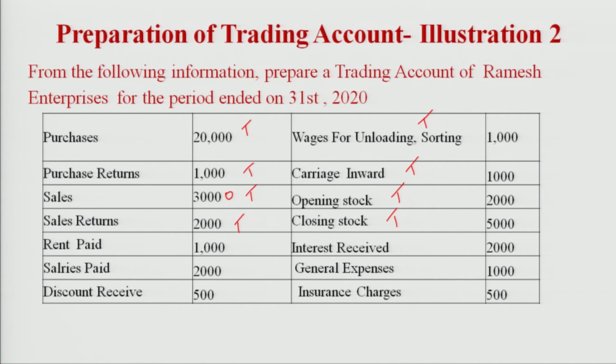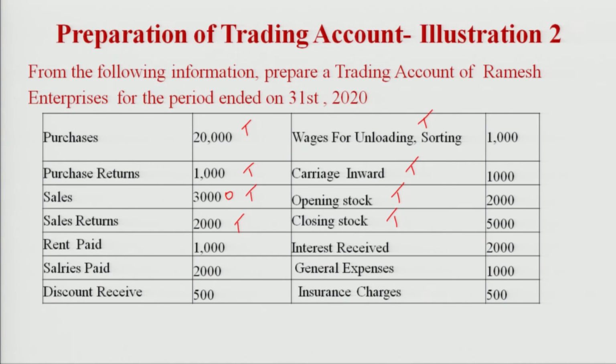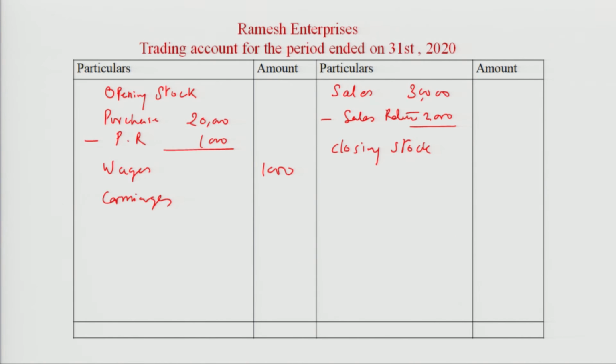Wages 1,000. No adjustment in wages, wages 1,000. Carriage 1,000, stock 2,000 and 5,000. Fine. Anything more?